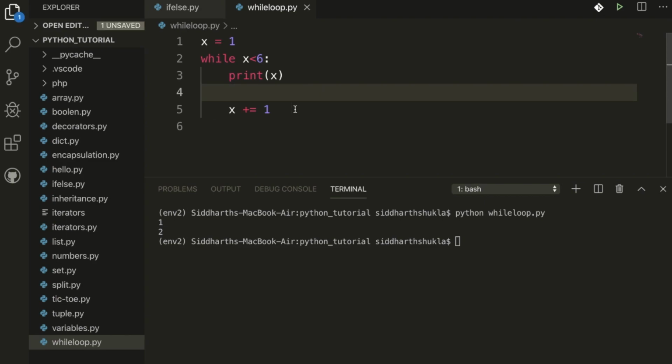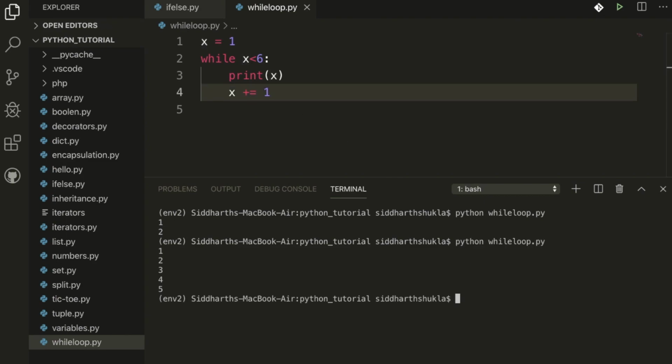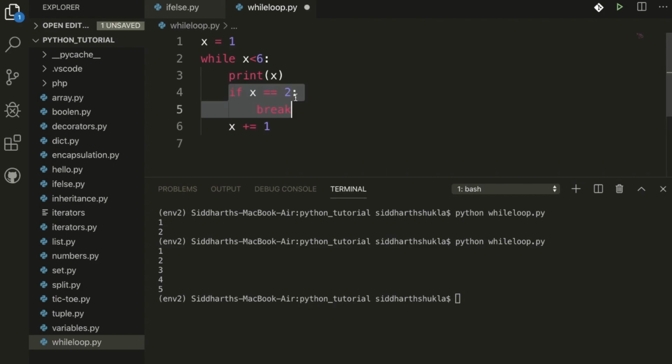Suppose I remove this one, then what do we get here? Values from 1 to 5. So basically this statement checks the condition and breaks the loop. If x is equal to 2, the loop will automatically be stopped. So we can also use if conditions in a while loop.